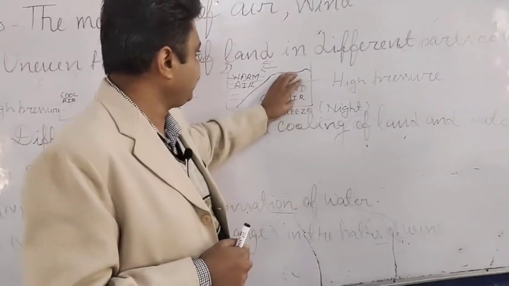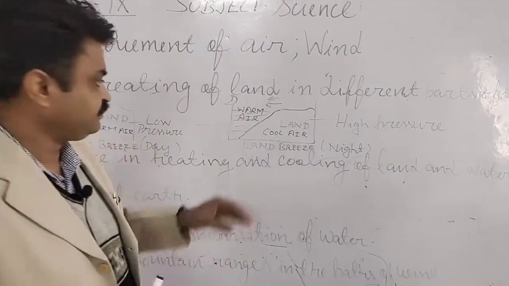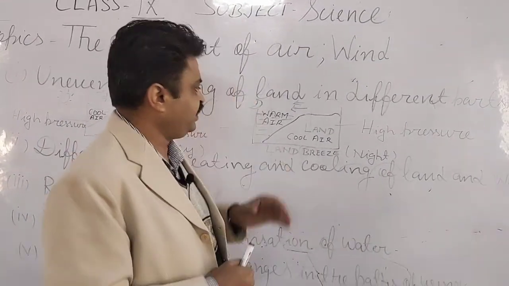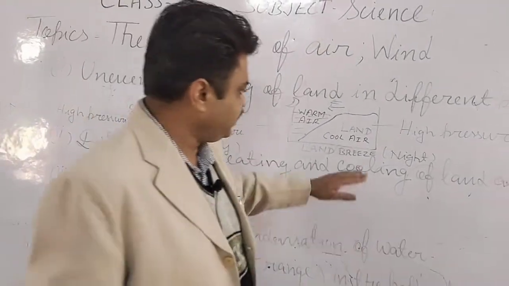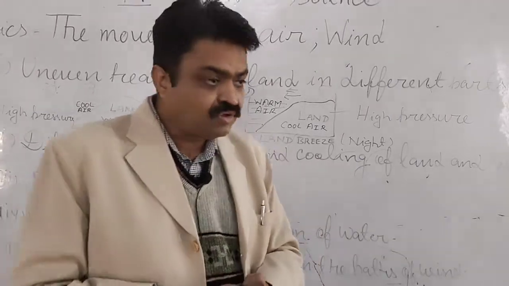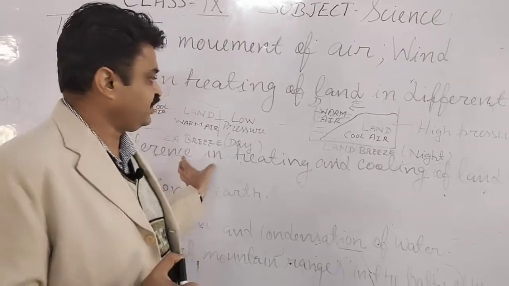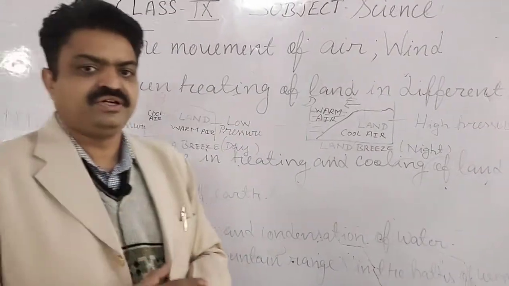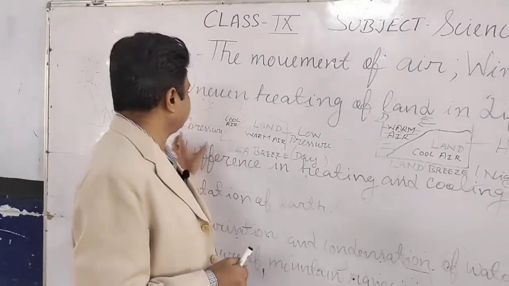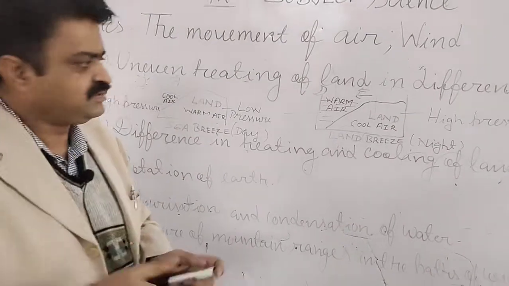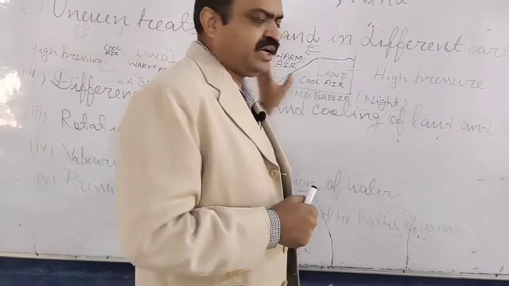It moves from the land to the sea, student, because the land has the cool air but the sea has the warm air, and from the cool it moves towards the warm air, and this is known as land breeze. So movement of air also takes place due to the uneven heating of land and water, student. The air that moves from the sea to the land is known as sea breeze, and the air that moves from land to the sea during night is known as land breeze.